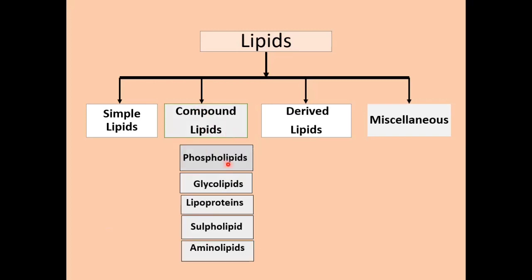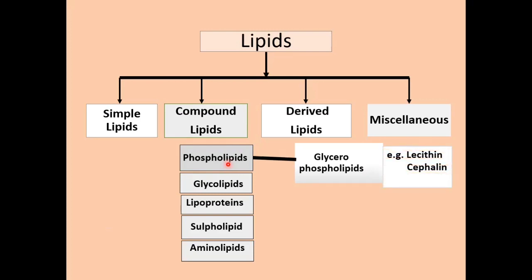Phospholipids contain, in addition to fatty acid and an alcohol, a phosphoric acid, and so are called phospholipids. They frequently have nitrogenous bases and other substituents. Phospholipids may be classified on the basis of type of alcohol present in them as glycerophospholipid. Here the alcohol present is glycerol.